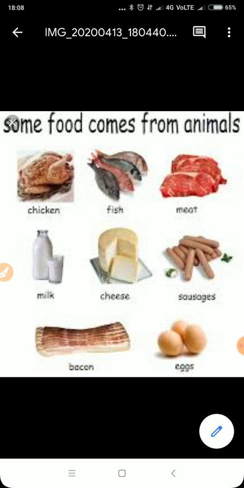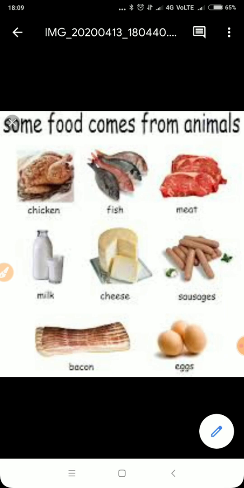Are you able to see in this picture? All these we get from animals: the fish, the meat, chicken, milk, cheese, eggs, sausages, right? So all these are the food that we get from animals. Eggs we get from hens, ducks, and turkeys, etc. These are a good source of protein and vitamins.